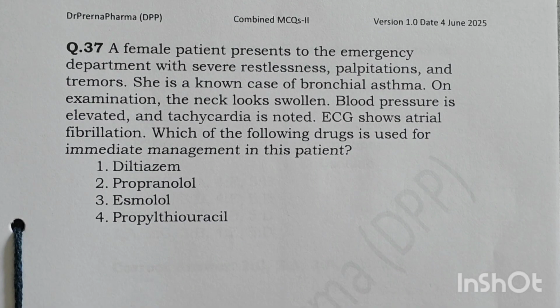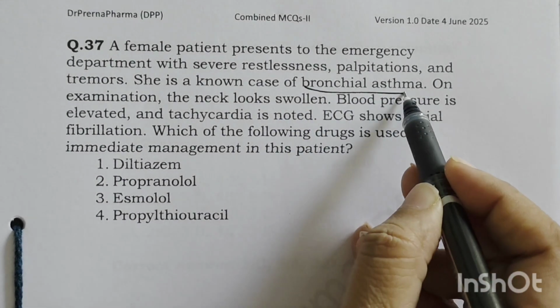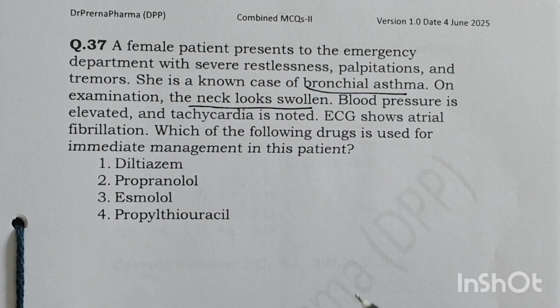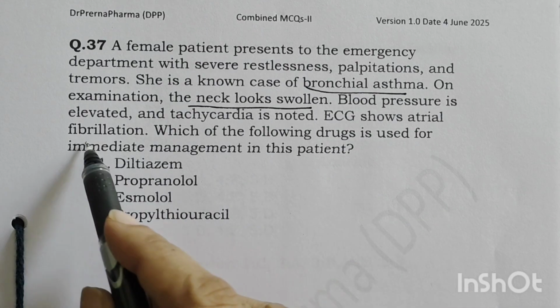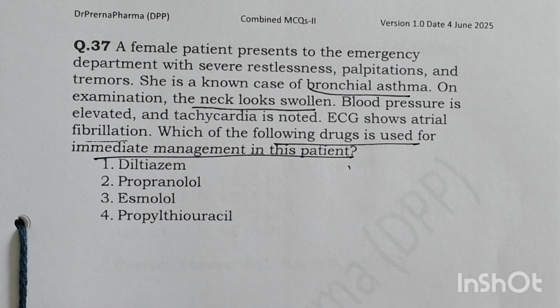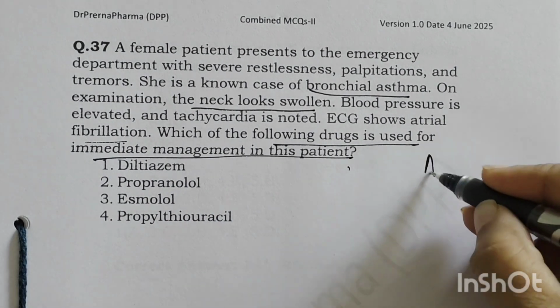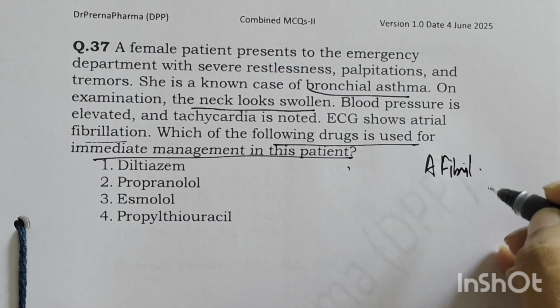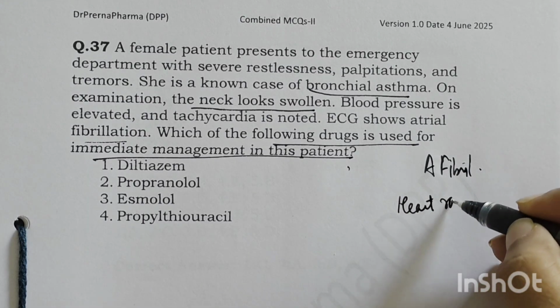A female patient presents to the emergency department with severe restlessness, palpitations, and tremors. She is a known case of bronchial asthma. On examination, the neck looks swollen, the blood pressure is elevated, and tachycardia is noted. ECG shows AF. Which of the following drugs is used for immediate management in this patient? Now, this is a patient of atrial fibrillation. Medication has to be given to control the heart rate and the rhythm.